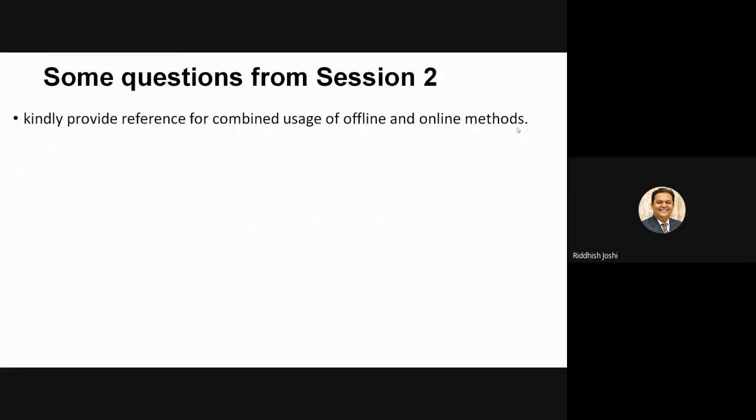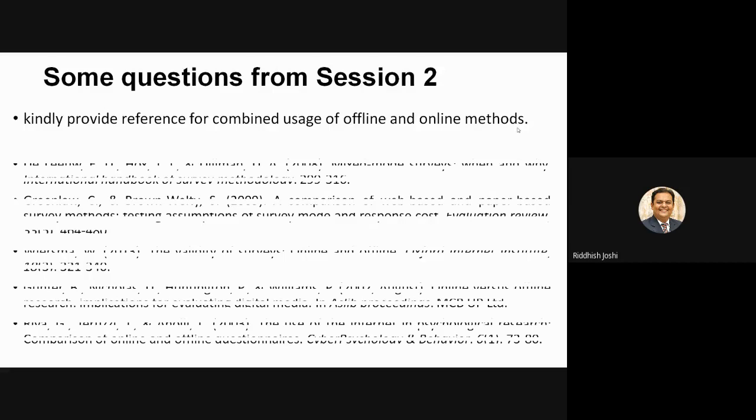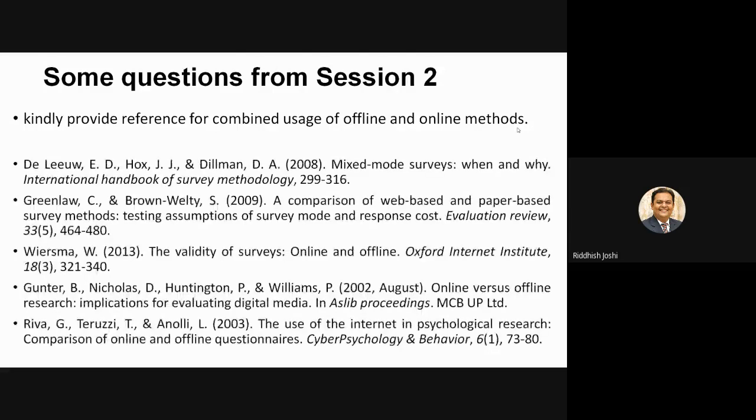Kindly provide references for combined usage of offline and online methods. I am giving you certain references, and I will also send you the soft copy of these papers. When you combine two methods of survey, it is known as mixed mode surveys, right? In mixed mode surveys, you can have web based and paper based, mail and email, or telephone and email. There are various mixed method surveys. I have tried to keep references where offline and online methods are combined. So you would be able to refer to these references and research papers at a later stage.